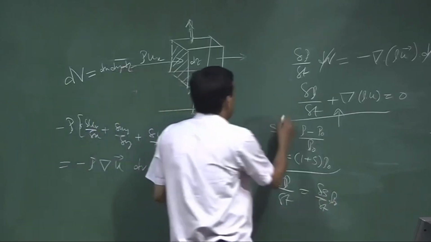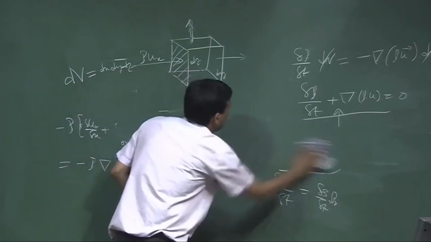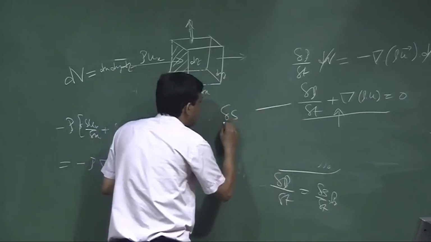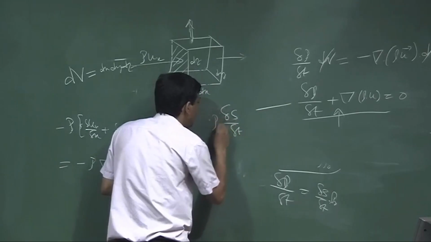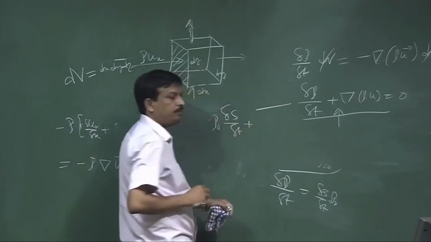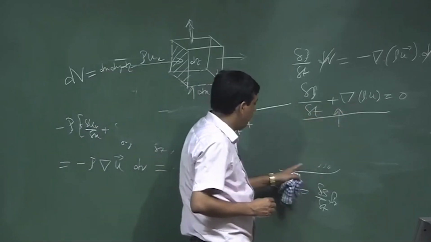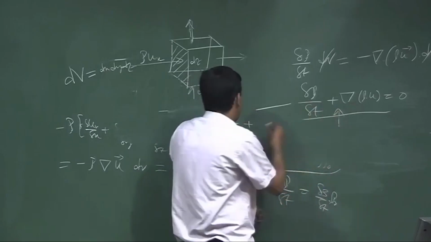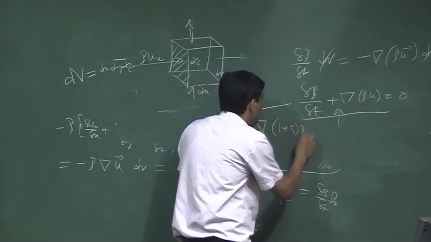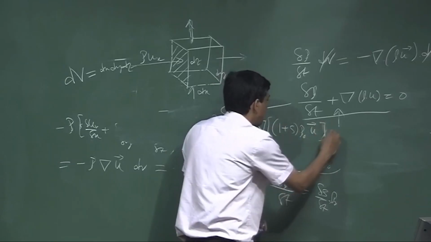So, this equation becomes rho 0 into del S by del t plus divergence of (1 plus S) rho 0 into u is equal to 0.